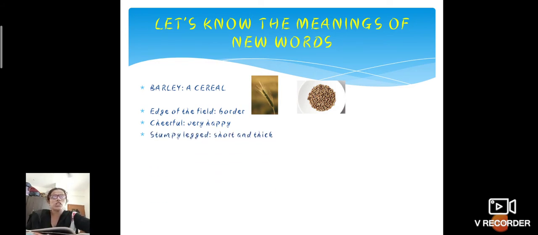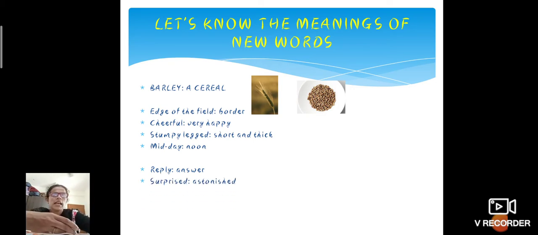Then stumpy leg means short and thick. Here we can see in the previous picture that the hedgehog's legs were short, and stumpy, thick it was, right? Stumpy legged they are called. Then comes midday. They have used this word in the lesson, midday. Midday means noon, right? Then comes reply. Reply, every one of you knows, but it will be helpful to answer. To answer someone is called replying, okay? Surprised, astonished, or shocked, we can say. Several, many.